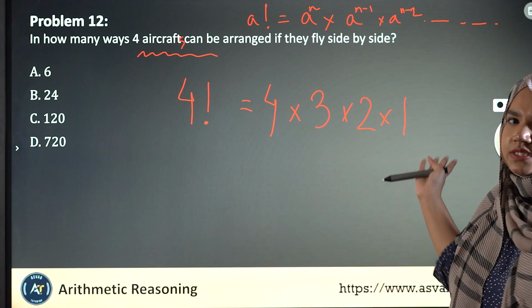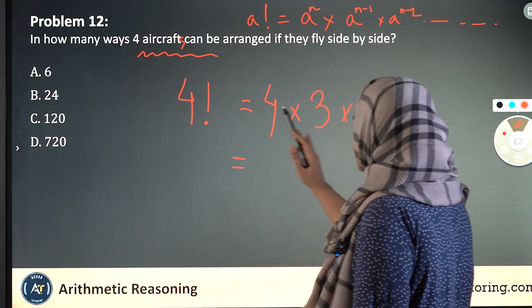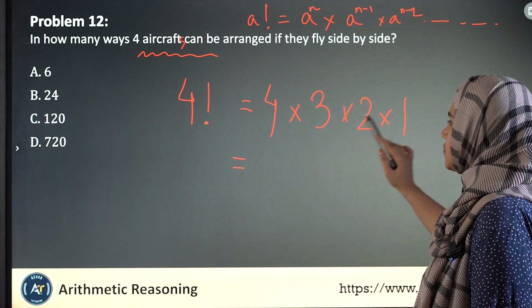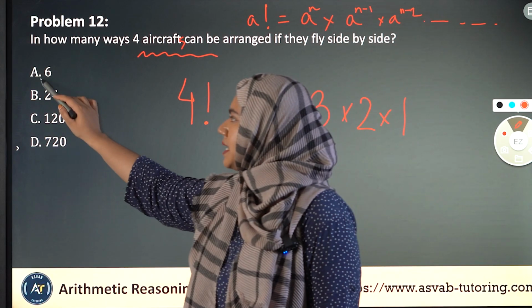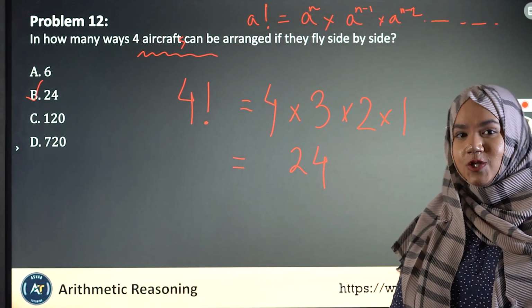If we multiply this with 0, the entire thing gets 0, right? So we don't put 0. We're going to do it till 1. So 4 times 3 is 12. 12 times 2 is 24. So the correct answer to this is 24. With that being said, we're done with all 12 problems.